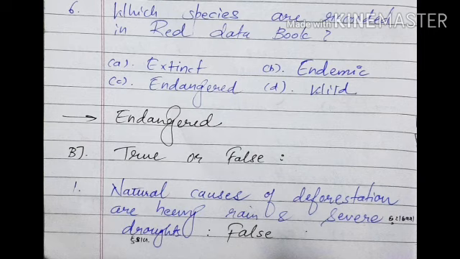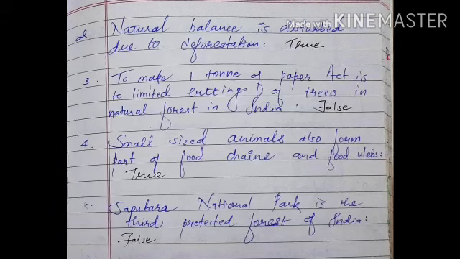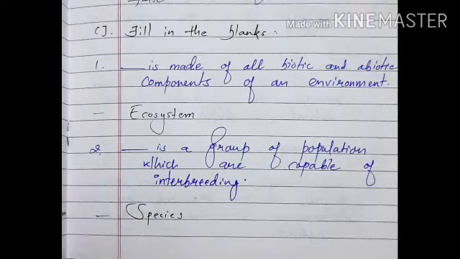First is natural causes of deforestation are heavy rain and severe drought. Answer is false. Second one is natural balance is disturbed due to deforestation. Answer is true. Third one is to make 1 ton of paper, there is limited cutting of trees in natural forest in India. That is false. Fourth one is small size animals also form part of a food chain and food webs. Answer is true. Fifth one is Saputara National Park is the third protected forest of India. That is false. Part C, filling the blanks.